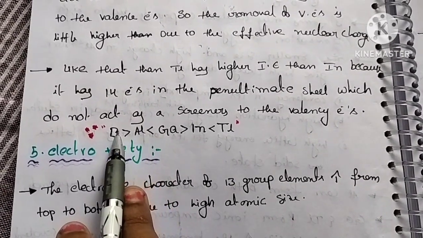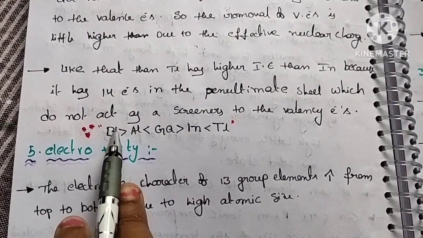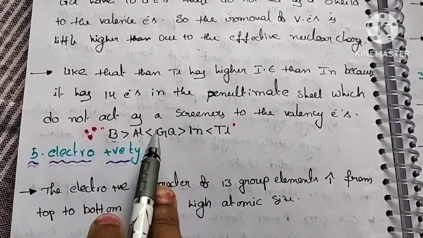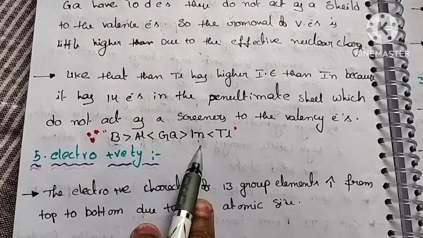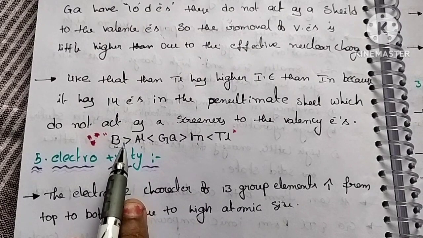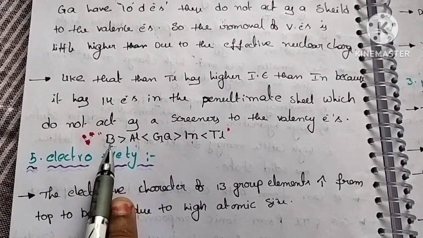So next, the order of ionization energy in group 13 elements. The ionization energy of boron is greater than aluminum. The ionization energy of aluminum is less than gallium. The ionization energy of gallium is greater than indium. The ionization energy of indium is again less than thallium. This is the most important point. So it will be asked in your competitive exams.